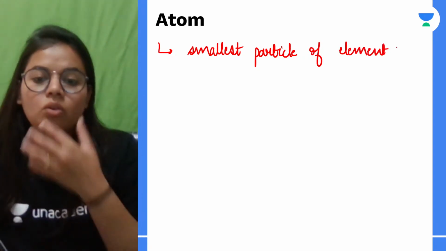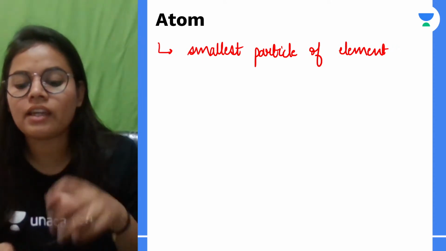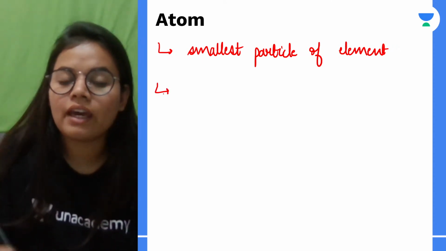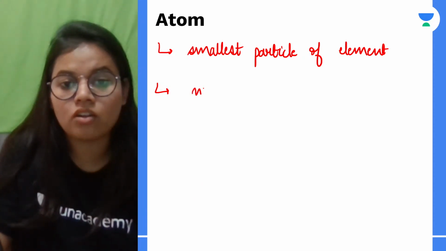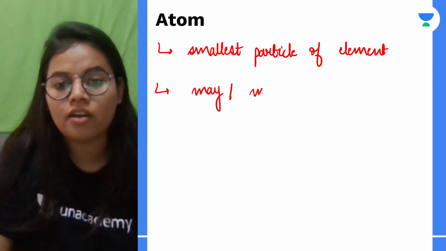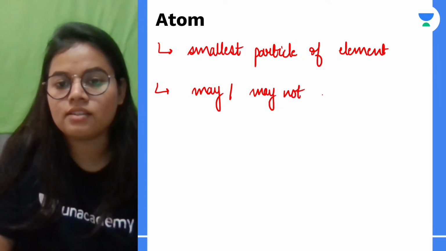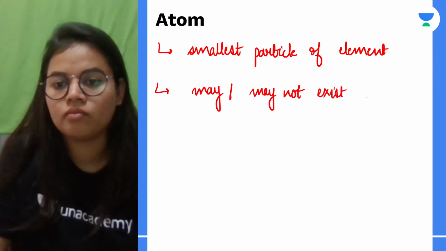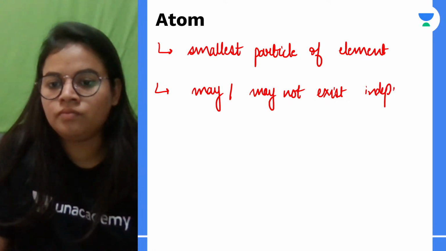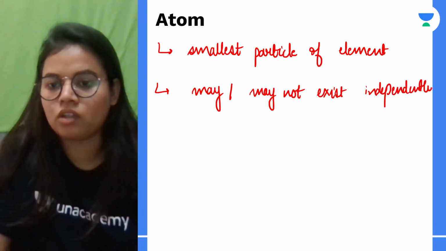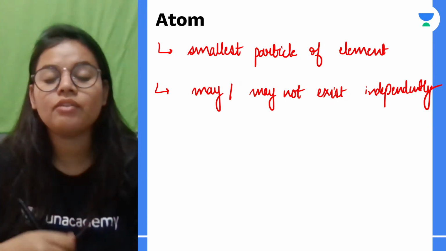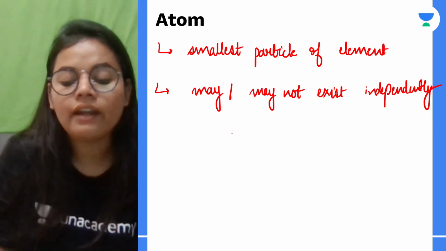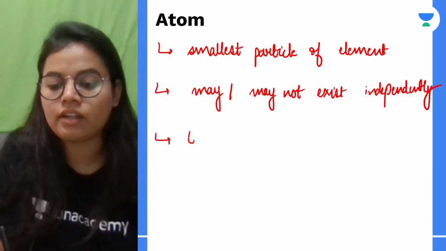तो ये तो हो गया first of all, and the second is atoms can or cannot exist independently. So it is the smallest particle of an element which may or may not exist independently. Okay, why and how do they not exist independently? We are just going to see. Okay, and they take part in chemical reactions.